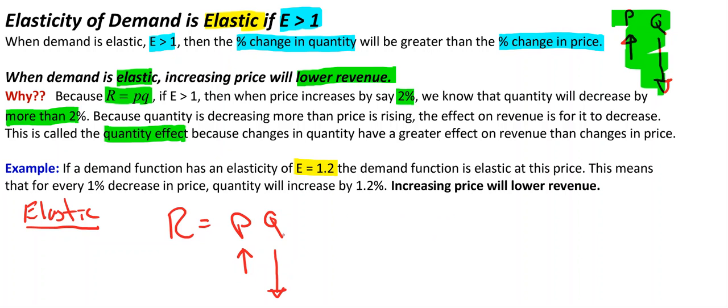And so consequently, because quantity is going down more than price is going up, revenue will also go down. And by drawing this simple little relationship, this is how I actually remember this relationship. It's just as simple as that. So this is an elastic situation, and in an elastic situation, increasing price lowers revenue.